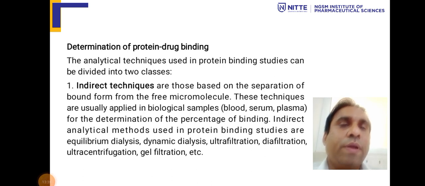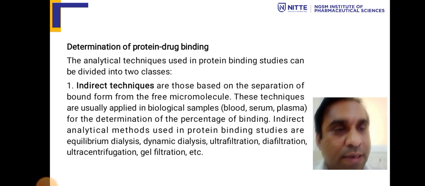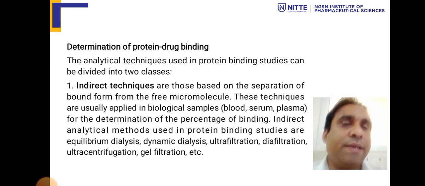Now, coming to the determination of protein binding. There are various methods to determine protein binding, and they are divided into two classes. One we call the indirect technique and one we call the direct technique. What this means is how to evaluate whether protein binding has happened or not.